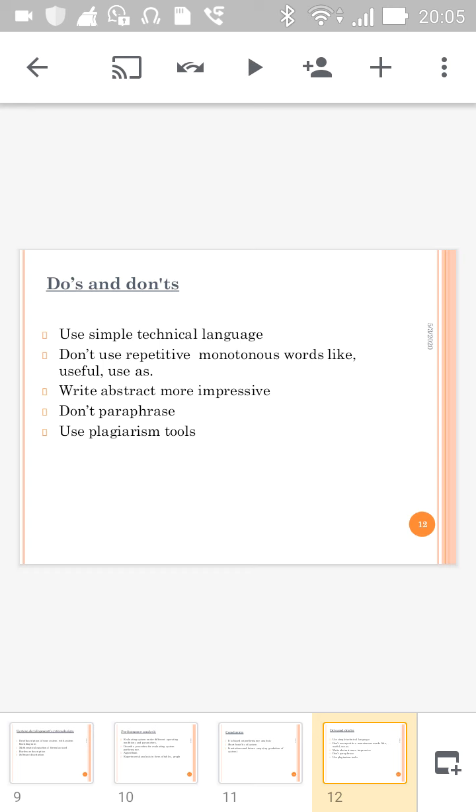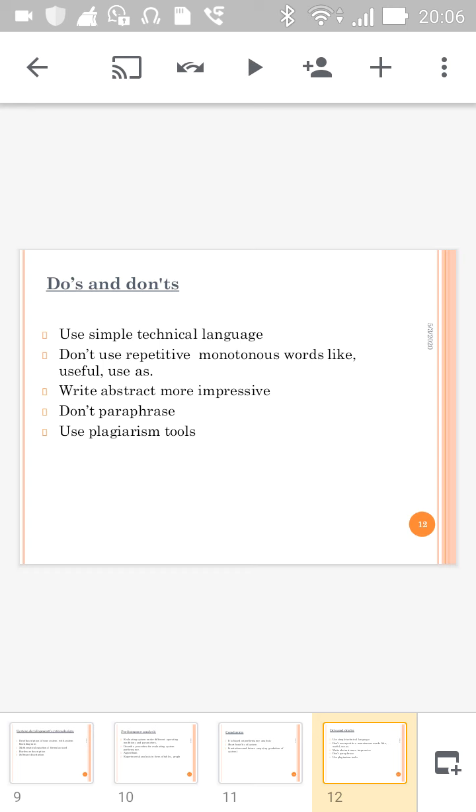The abstract should be the best one, as it is the face of your overall research work. It should be concise and brief, having 150 to 250 words, and the problem you solved should be clearly defined here. The methodology used should be clearly defined in your abstract.